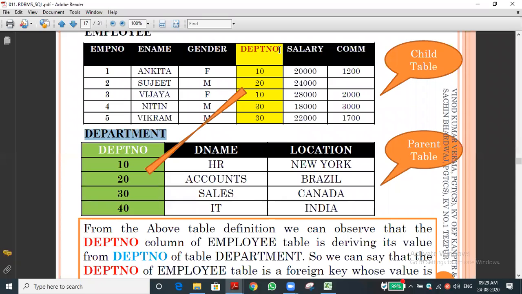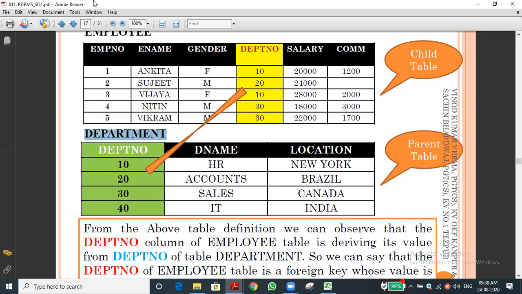That is why we are saying it's a foreign key. We are accessing it by using that. For example, if you want to access within the department number, we can access the name, the gender, salary, commission, everything. That is the use. What is the use of a foreign key? Through that we can access the entire record, meaning the entire row. That is the concept. In the upcoming slides you can easily understand.